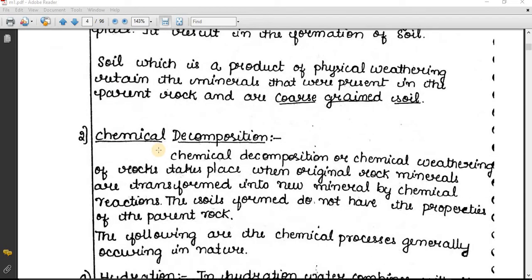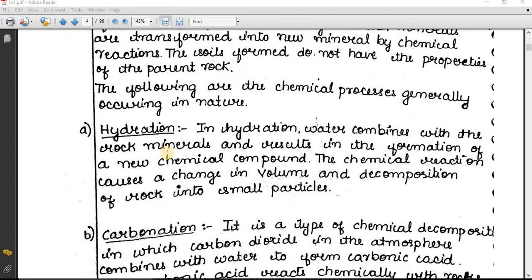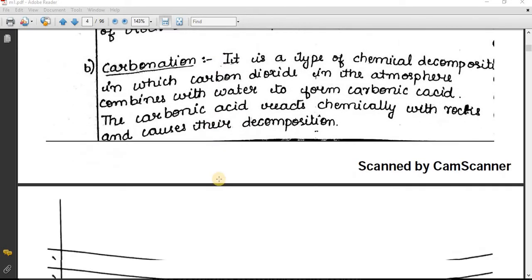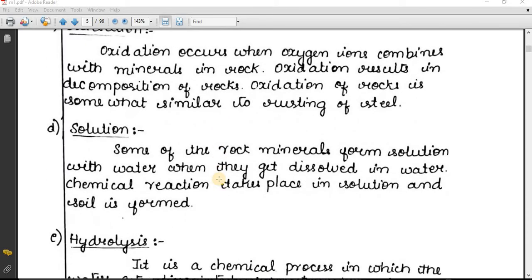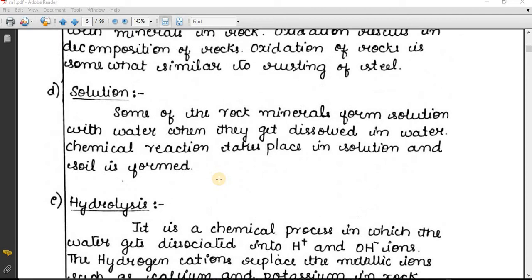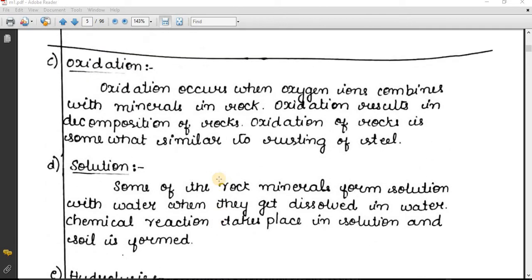So the second one is chemical decomposition. First, due to hydration: in hydration, water combines with the rock minerals, resulting in the formation of new chemical compounds. The chemical reaction causes a change in volume. So this is called hydration. Similarly, we can go through a few of the important terms, that is carbonation, oxidation, solution, hydrolysis, etc. These are the processes by which the rock will get disintegrated and soil is going to form.